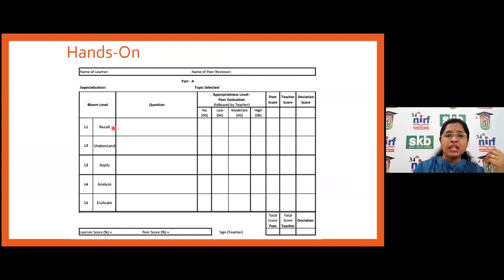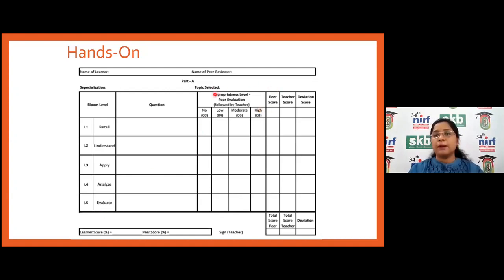Then at Bloom's levels, the questions we can set, a few are at the recall level, some at understand, apply, analyze, and evaluate. So in pharmacy, to some extent, create is very high, so L6 questions are not there many times. But yes, when research is there, at that time we can go for the create part.